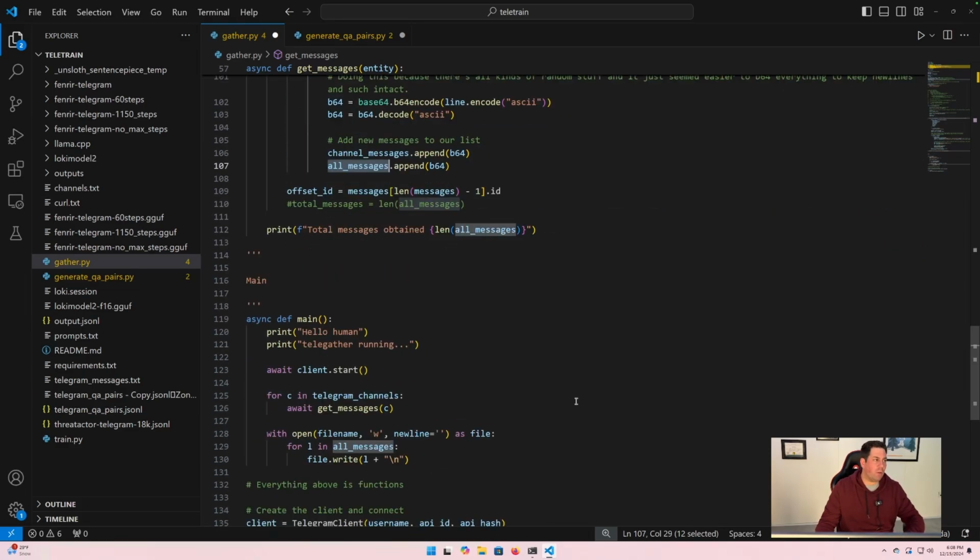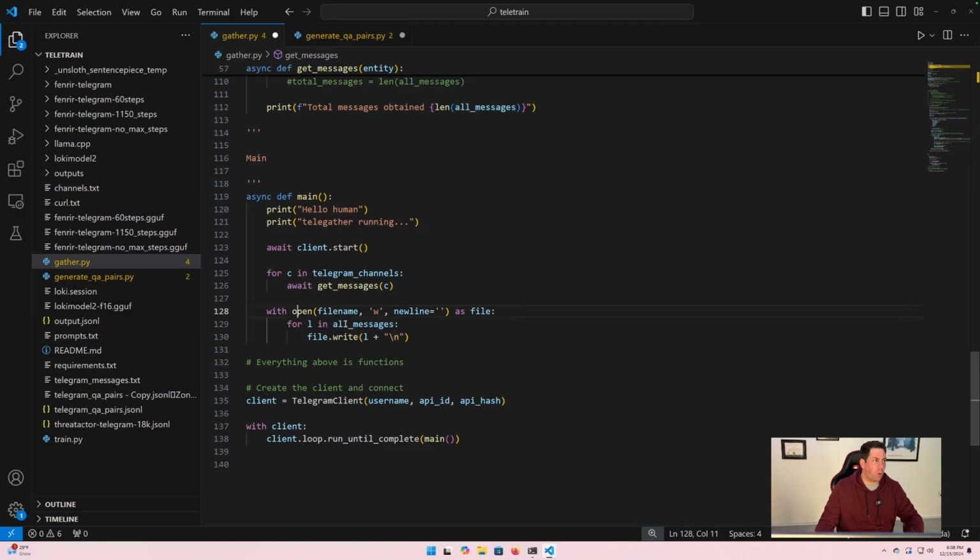If we go back to our main function, we will see this is where we are writing it. So for line in all messages, file write, and that's where we're writing it. Again, in the GitHub repo, in the description, all this code is there. Ideally, you're following along. So let's try this out.